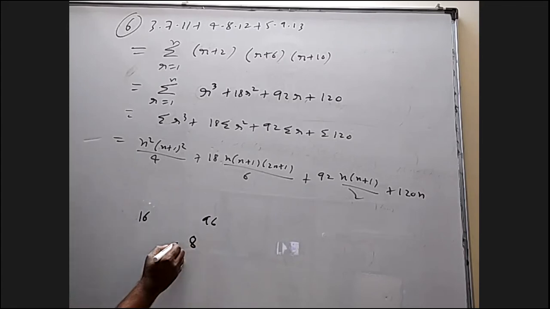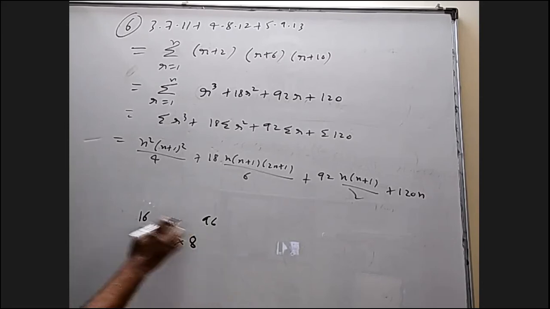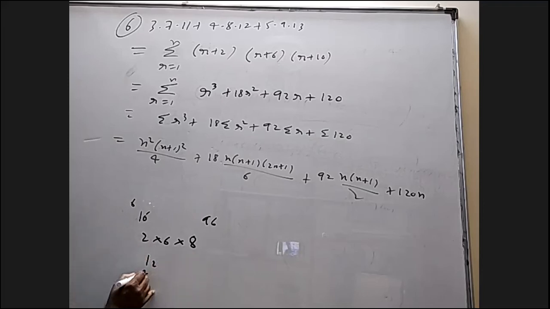You can take 8. 2 into 6 into 8 if I take, then what would have happened? 12, 48 and 16. This is 28. 36, 76, 38. If the question is (r plus 2)(r plus 6)(r plus 8), you would have got the answer.